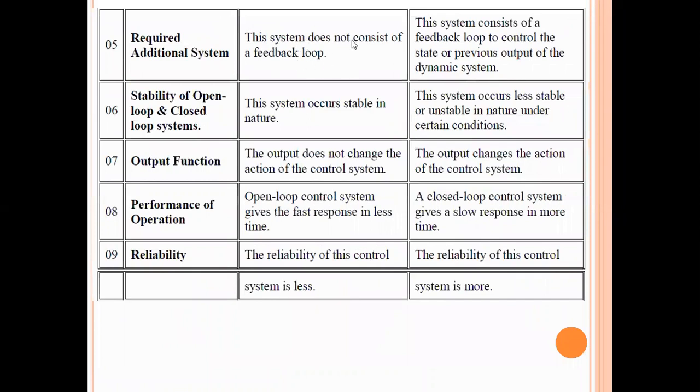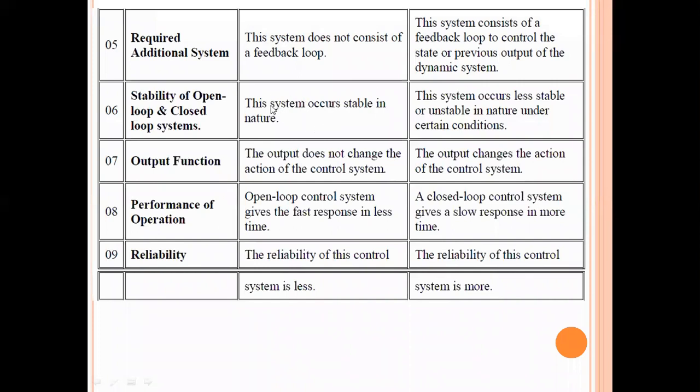And in the open loop control system, the feedback loop is absent. So we don't have any control over the output voltage. That is due to the external disturbances or noises. However, in the closed loop control system, we will have the feedback loop. Because of this feedback loop, we can control the output response of the previous dynamic system. Means previous output can be controlled for the next processing of operation. That is because of the feedback loop.